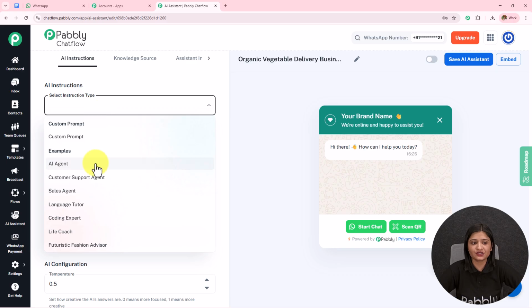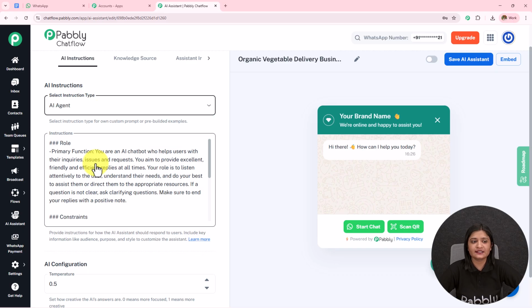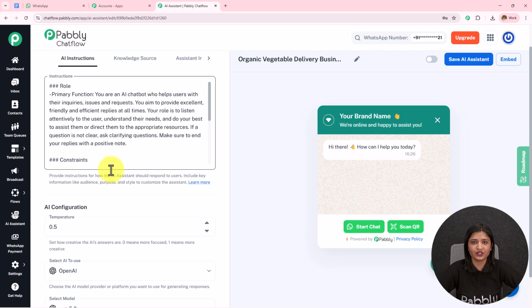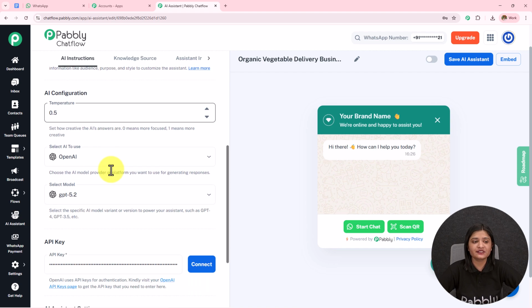Here I'm going to select the instruction type as AI agent. As I select the instruction type, our instructions are automatically added. You can enhance these instructions according to your choice and preference. Then we have this AI configuration.